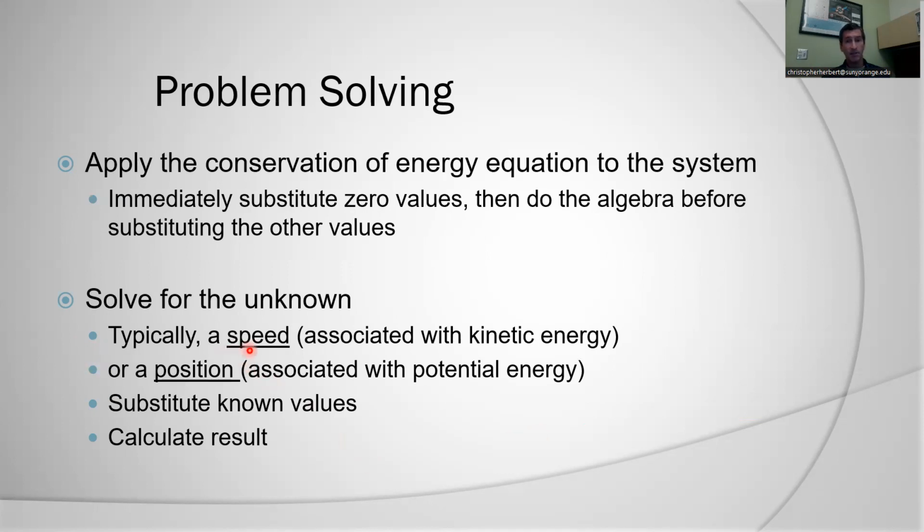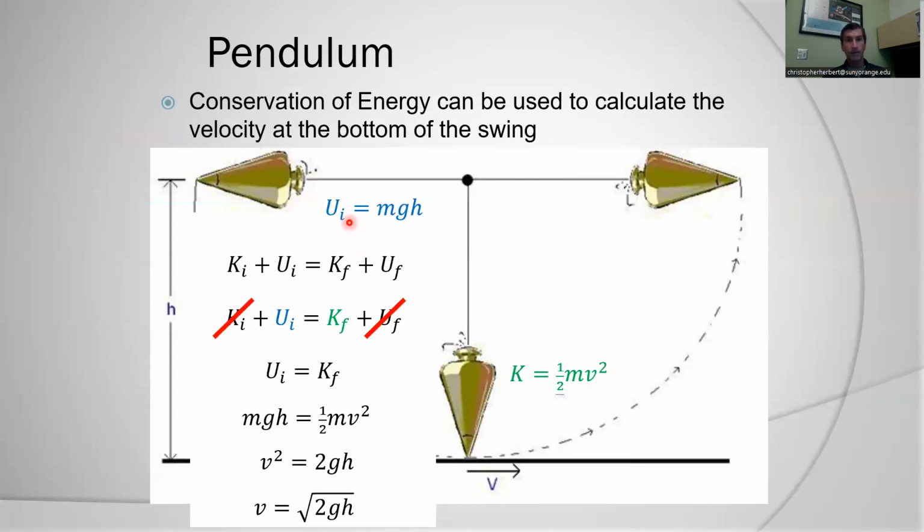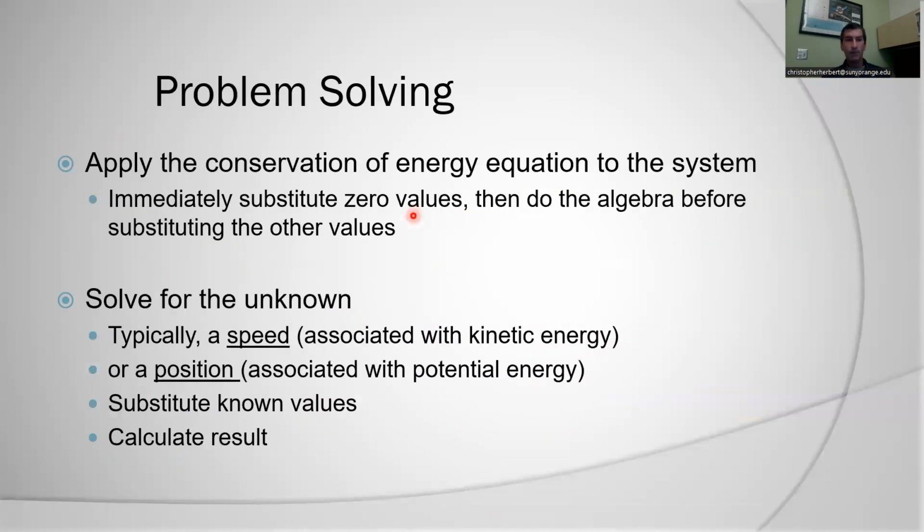And then again, typically a speed associated with kinetic energy, that's what I was looking for, or a position associated with potential energy is what I'm looking for. Now, again, I could do this problem backward. I could say that this pendulum bob has some initial kinetic energy, and I want to find out how high it goes. If I work backwards on this, I could have started with some initial velocity, plugged that into my 1/2 mv squared, and then found out the final height, basically just reverse engineering what I did the first time. So again, that's a very important point.